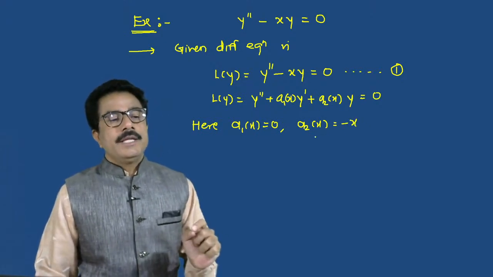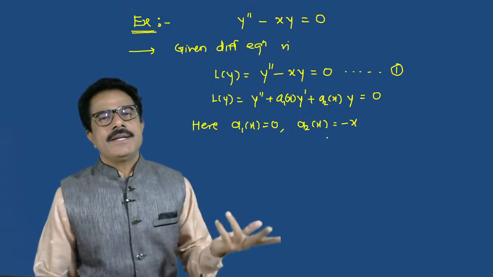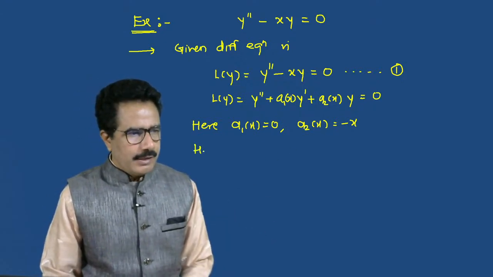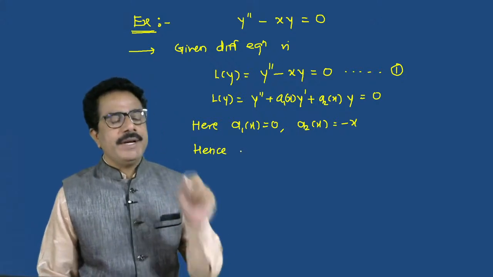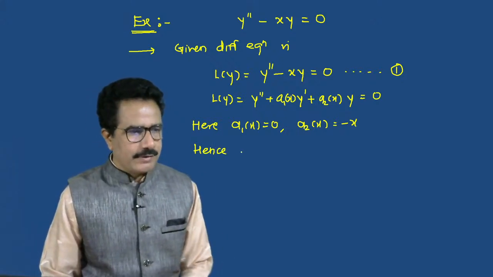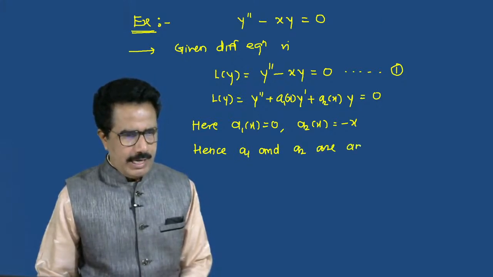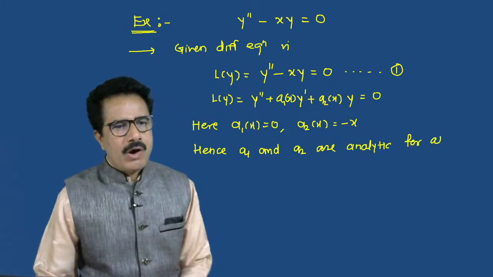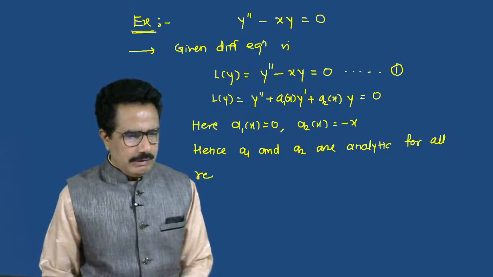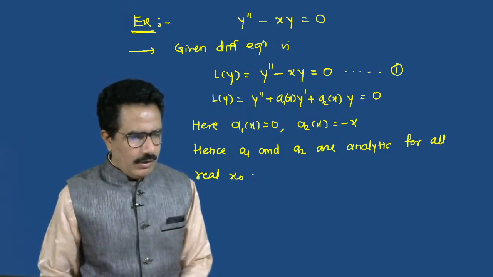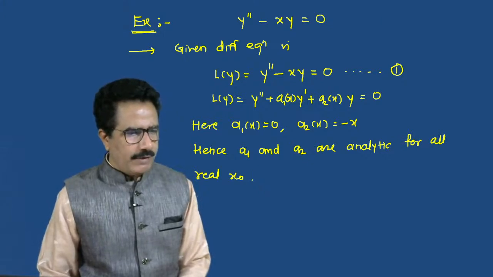So these are analytic functions, we can differentiate them. Hence the coefficients a1 and a2 are analytic for all real x naught.